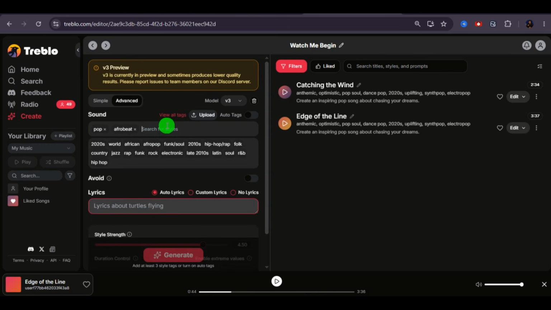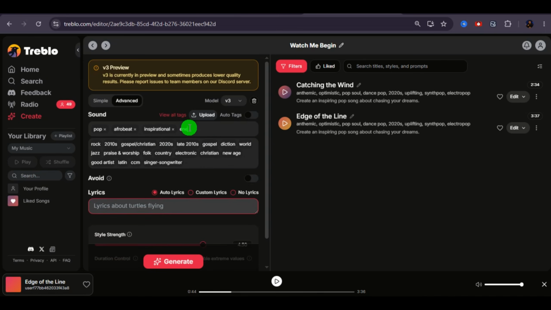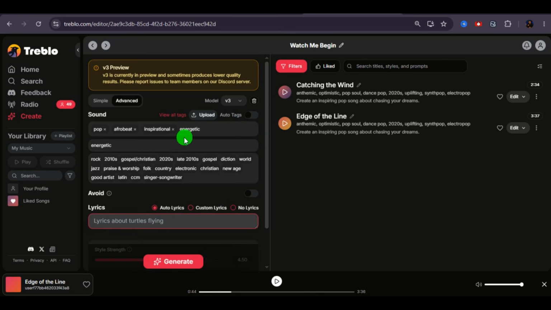Step 2. Define the mood. Next, tell the AI how you want listeners to feel while listening to this song. Do you want the song to sound emotional, energetic, relaxing, or inspirational? Since this song is about chasing dreams, I'll choose inspirational and energetic.